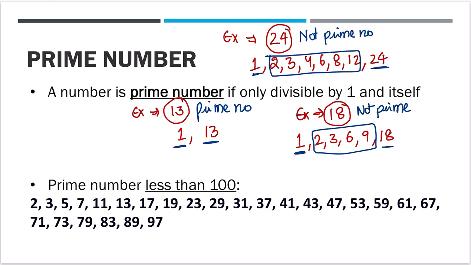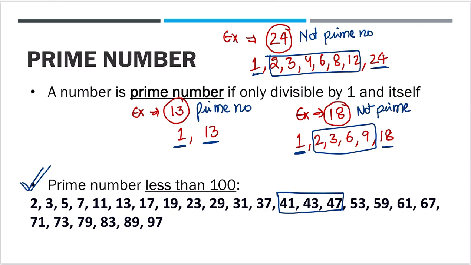Right? So first thing, it is clear what is a prime number. This is a definition. Second thing, this part you have to know for the exam. You have to know all the prime numbers less than 100. This part is very important for the exam. Suppose the question is given in the exam that S is a prime number which lies between 40 and 50. So to know what all prime numbers are there between 40 and 50, you should know all the prime numbers less than 100 by heart, right? So this is one thing you have to remember.